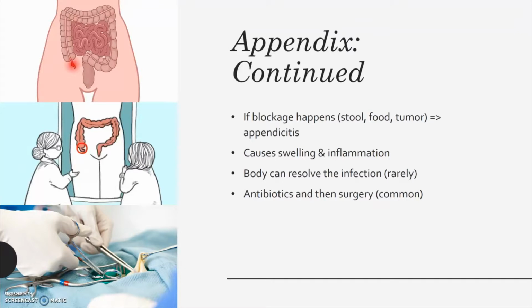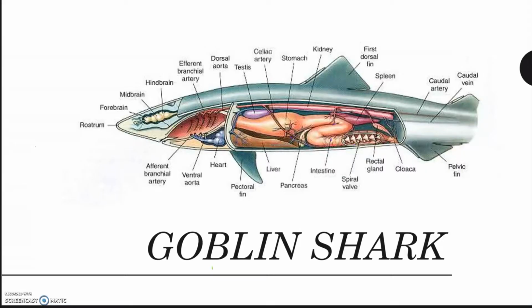However, problems in the appendix can be painful and sometimes fatal. If blockage happens either by a stool, a mislocated piece of food, or tumor, an infection can develop which leads to appendicitis or inflammation of the appendix. In rare instances, the body can resolve this infection, but the most common treatment for appendicitis involves a course of antibiotics and surgery.